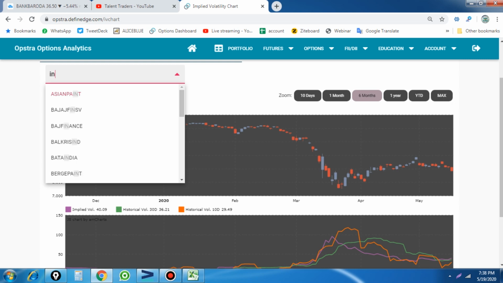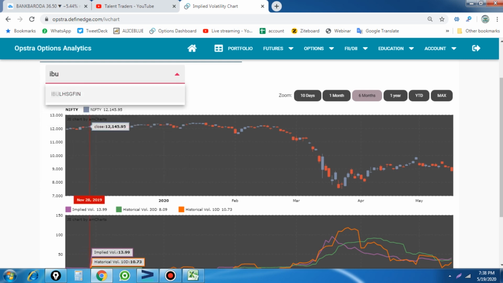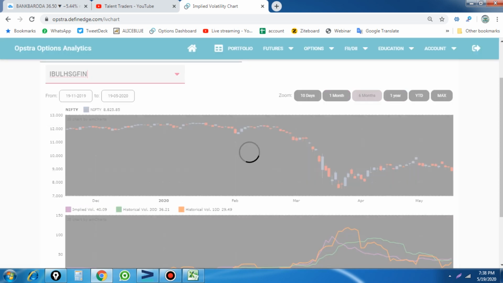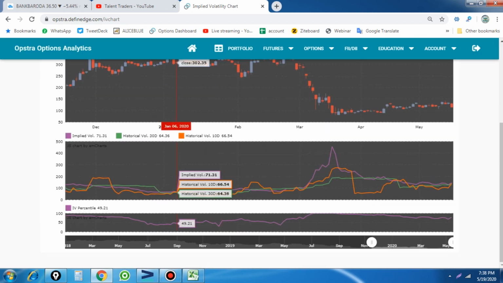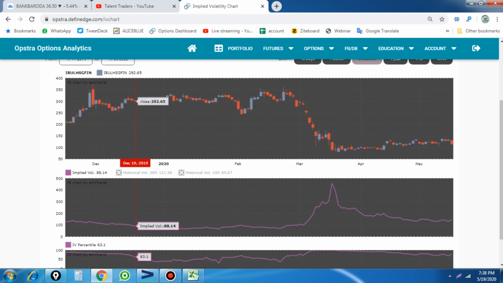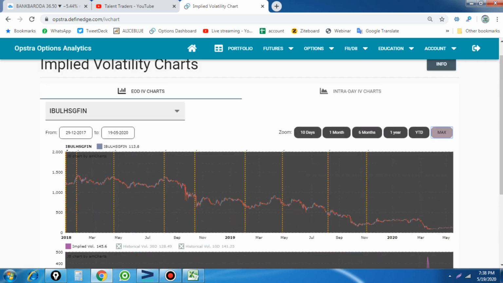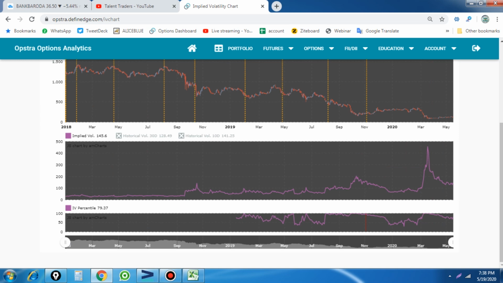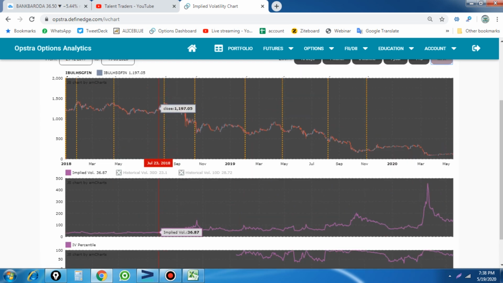Indiabulls Housing Finance, IBULHSGFIN, previously it was trading in a normal range. So how does the volatility affect the stock movement? You see the historical and implied volatility. Previously the stock had 30 volatility and was trading in almost a 1000 rupees range.